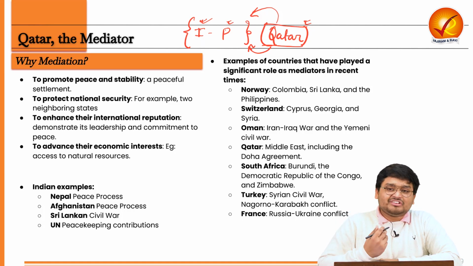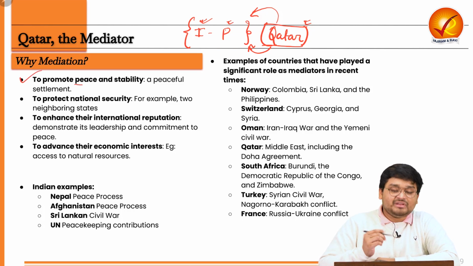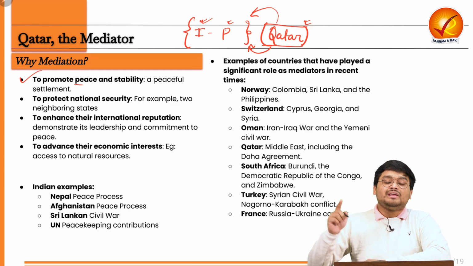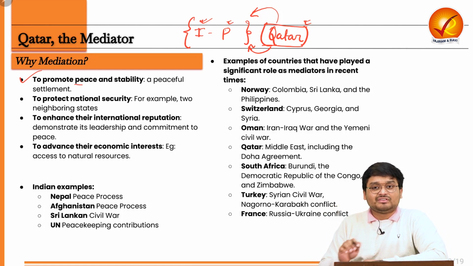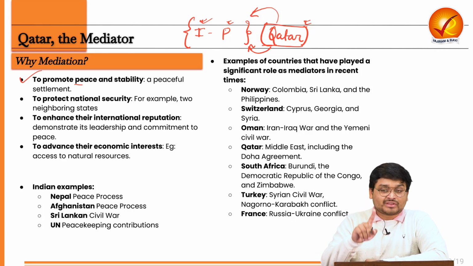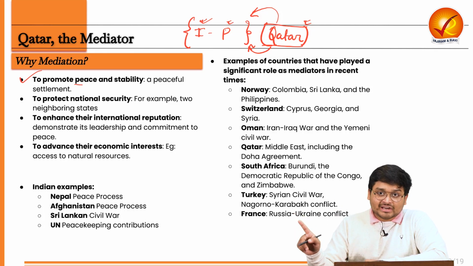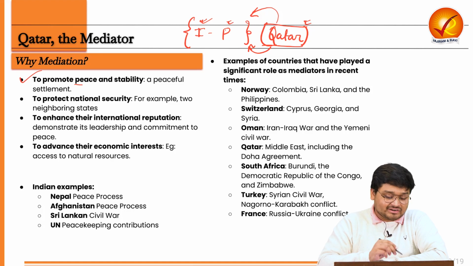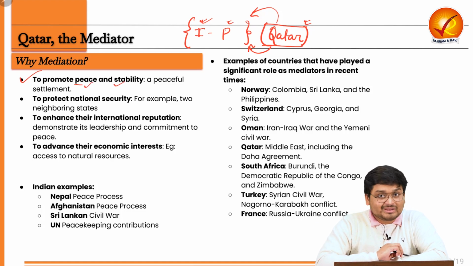Now, why is mediation very prominent in international relations? The first is promoting peace and stability, because Qatar, in this example, is in the close periphery of the Middle East. Any instability in the Middle East can also impact Qatar directly and indirectly. So it is in their larger interest to promote peace and stability.